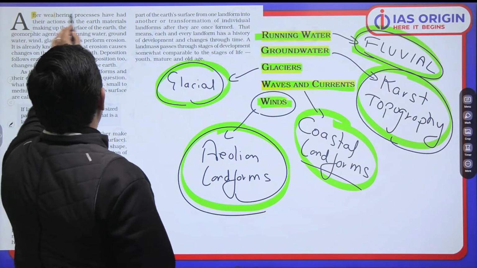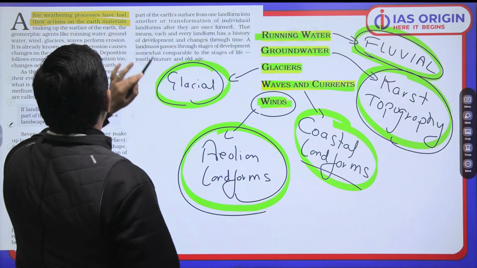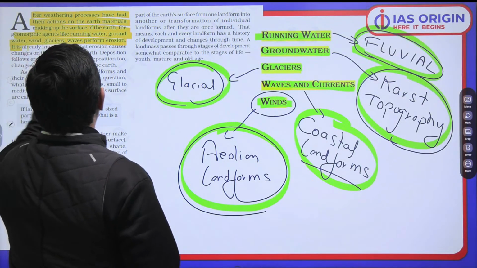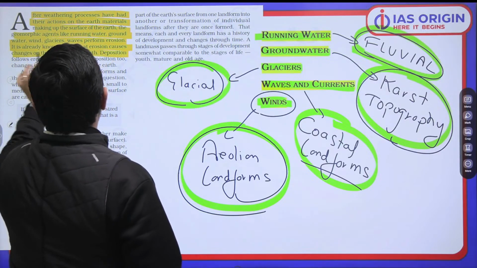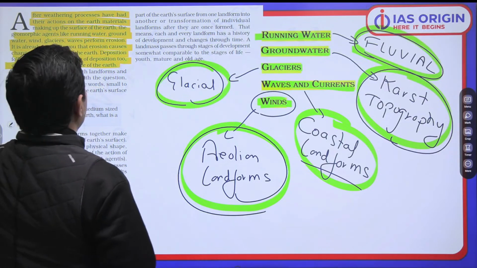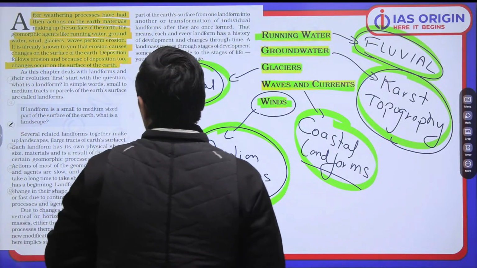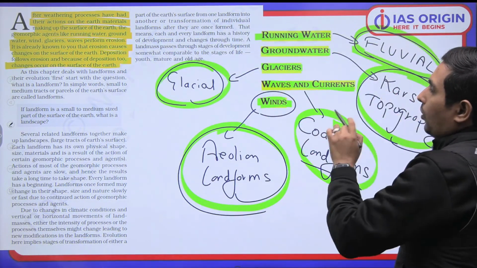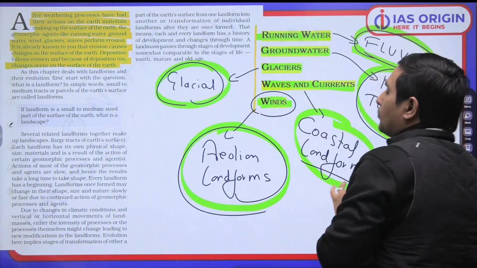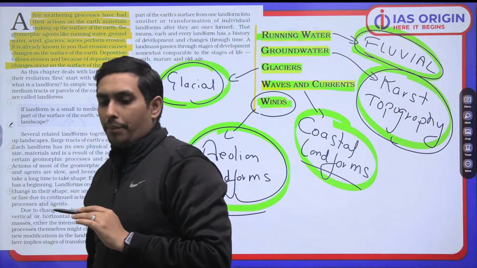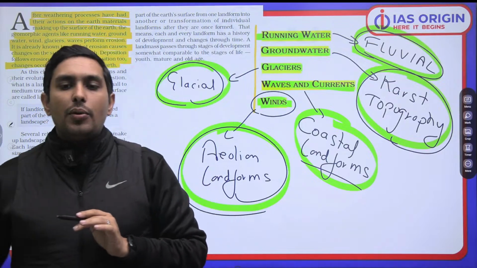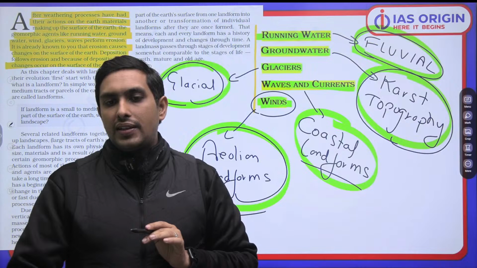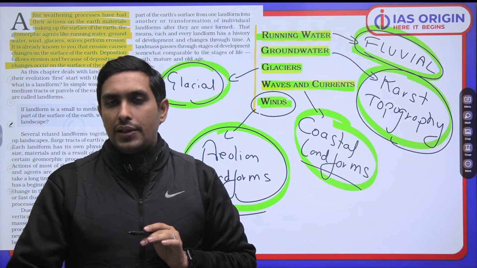It says, after weathering processes have had their action on the earth material. Now what we are seeing is that geomorphic agents are there, and they are causing erosion and deposition, and it is leading to landforms, which is quite an important thing. Ultimately it is all the game of these geomorphic agents which is going to form the landforms. I hope now the basic things are absolutely clear.